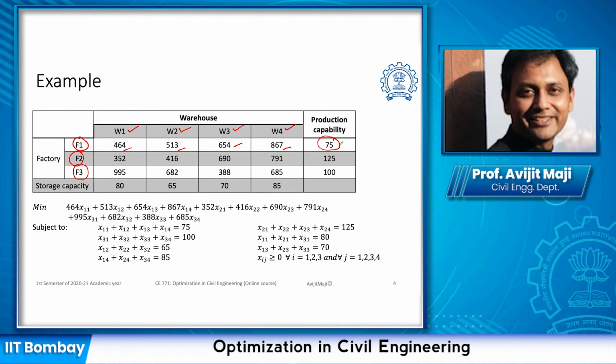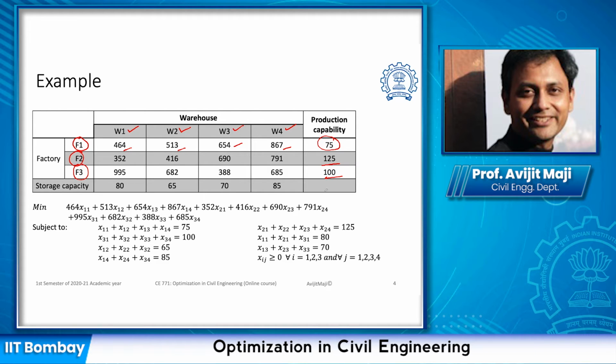So this 75 units of goods needs to be transported to one of the warehouses, and depending on the cost, we have to choose the optimal location or optimal combination of the factory and the warehouse. Factory 2 has a production limit of 125 and factory 3 has a production limit of 100.